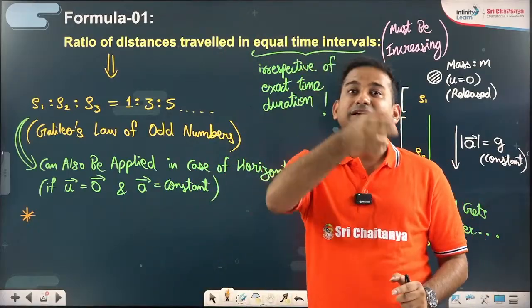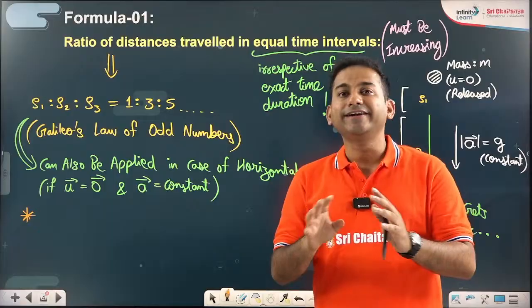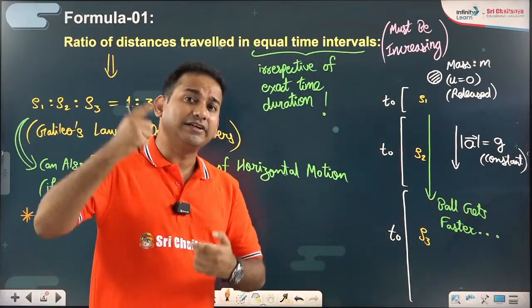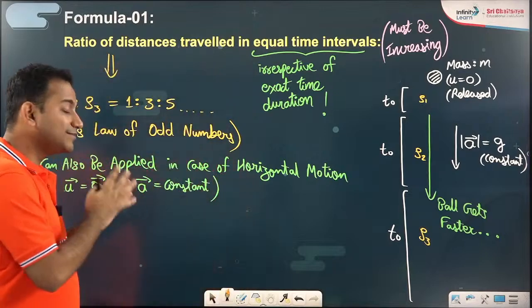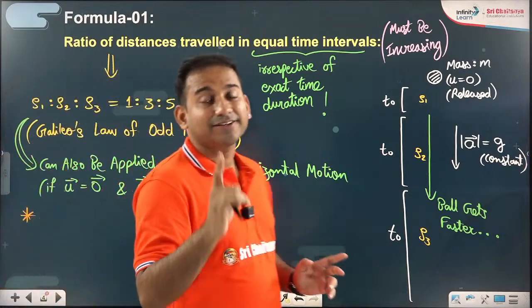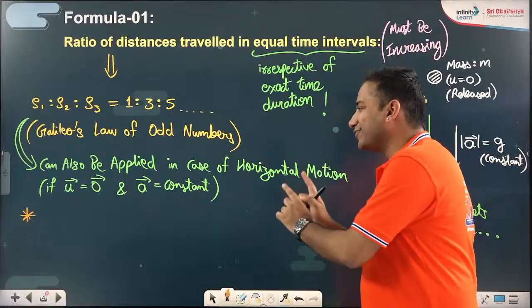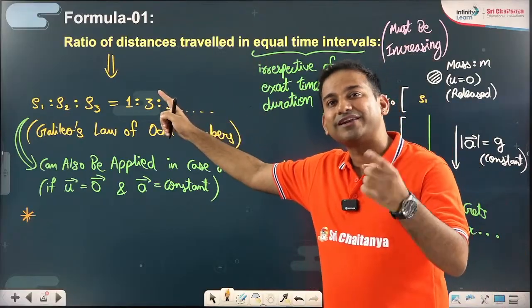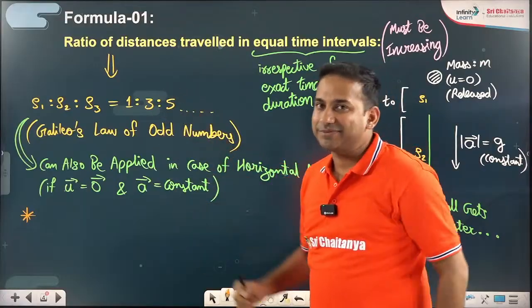Time of ascent must equal time of descent, provided no air friction is taken into account. So can't we use the symmetry logic here? Yes, dear, we can, and that is the full and final formula from my side for Galileo's formula number 1. Then we will see some illustrations.